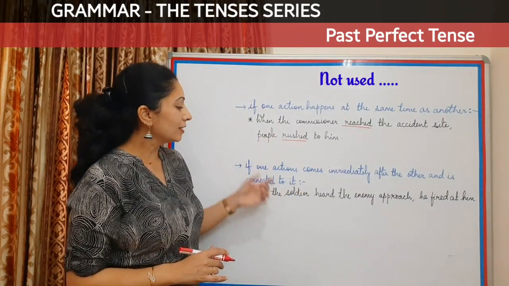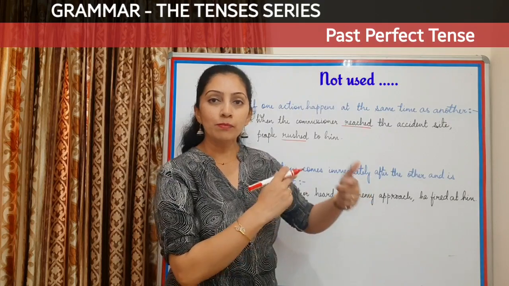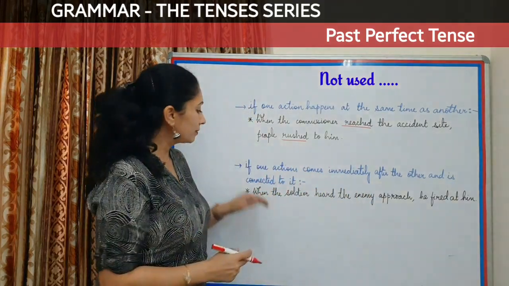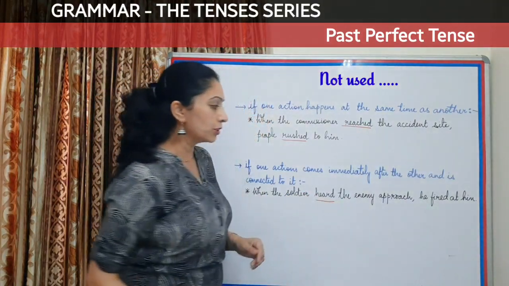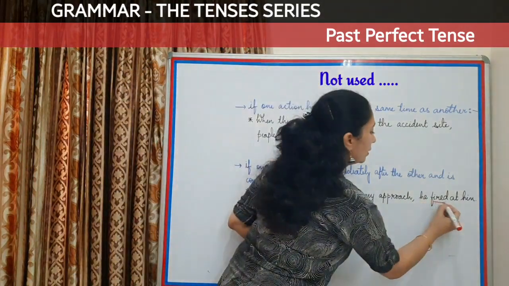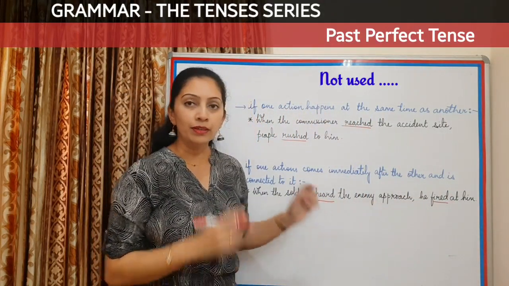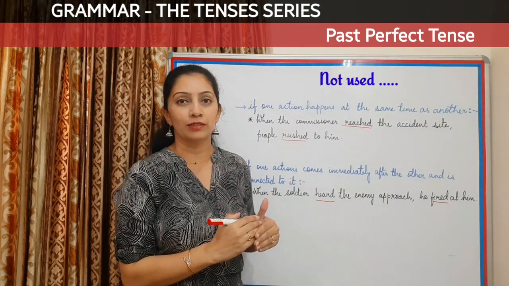The second case is if one action comes immediately after the other and both the actions are connected to each other. For example, when the soldier heard the enemy approach, he fired at him. Now these two actions happened one after the other, but they both are connected to each other.